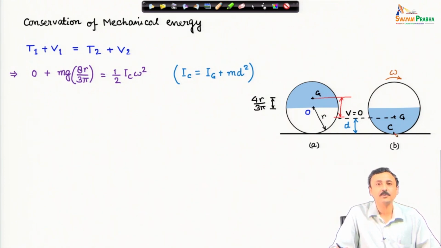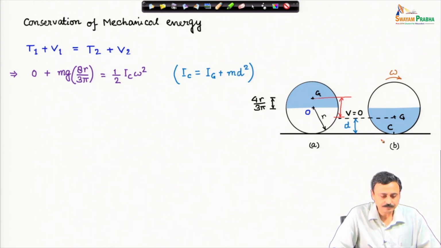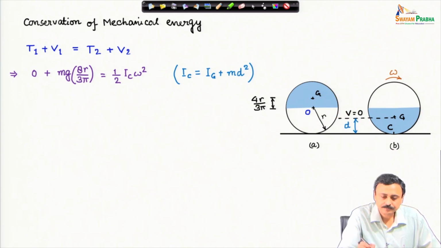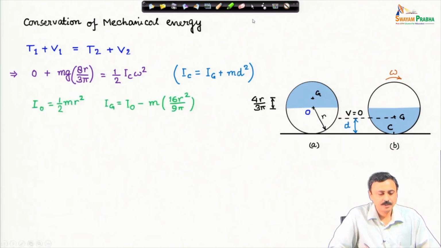Therefore, I can write down the kinetic energy as half the moment of inertia of the system about C times omega square. One more thing to note, it is rolling without slipping, therefore, there is no work done by friction. Here we need to calculate the moment of inertia about C.